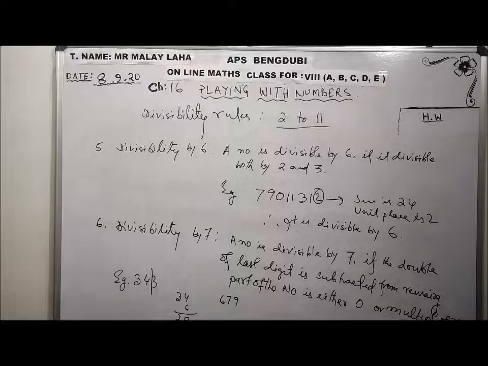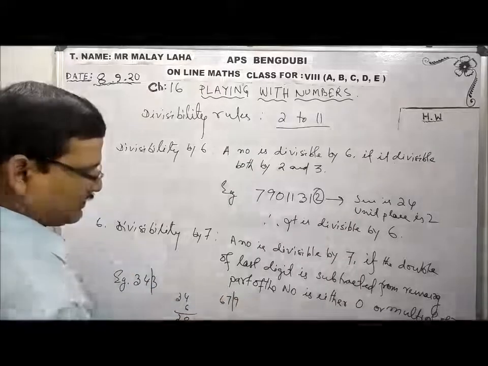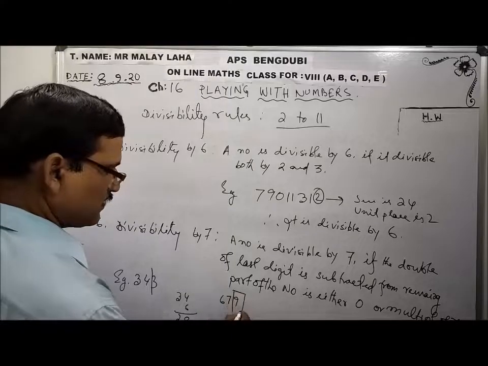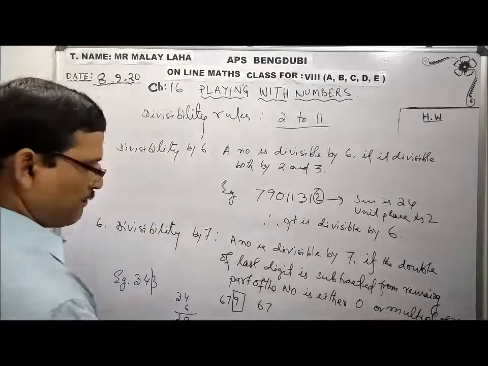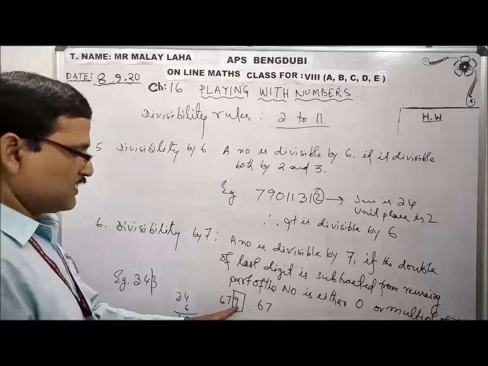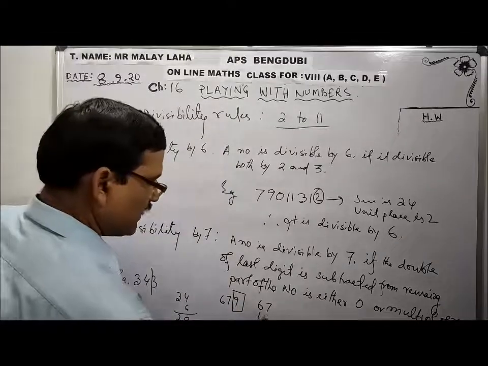Whether it is divisible by 7 or not. It may be a very big number. The procedure is the same. We have to detach the last digit. So the remaining number is 67. Make the last digit double. The last digit is 9, and 9 double is 18.